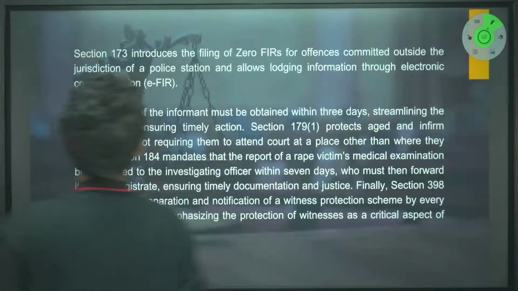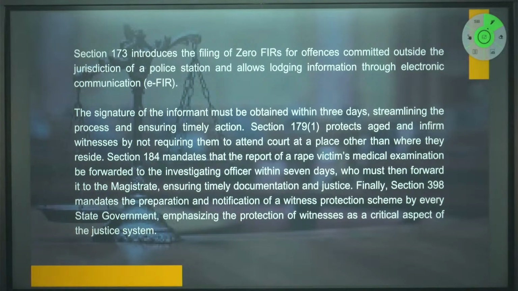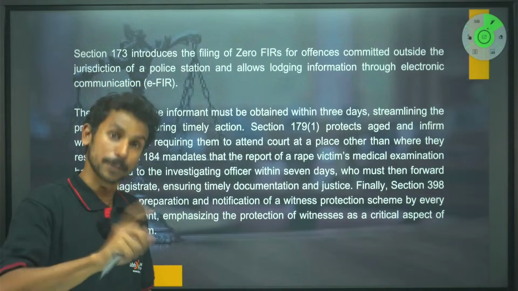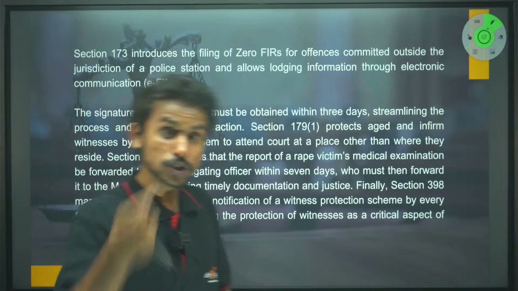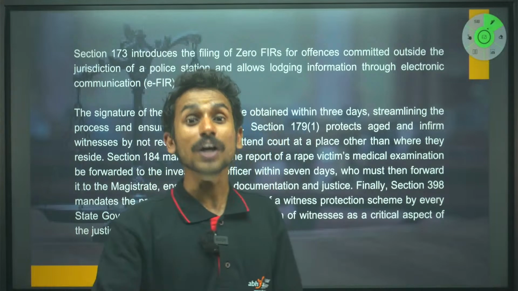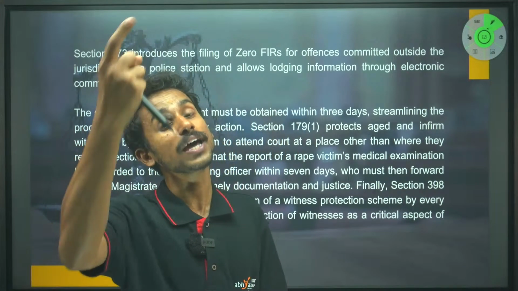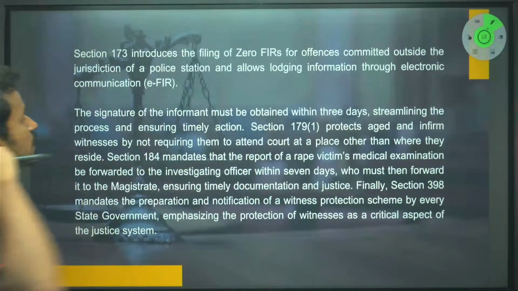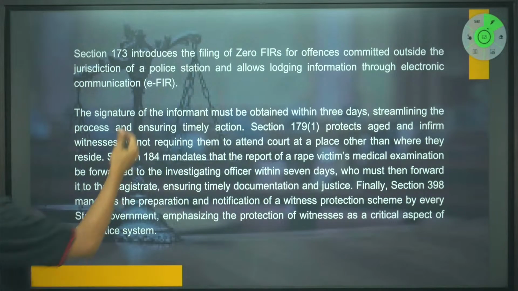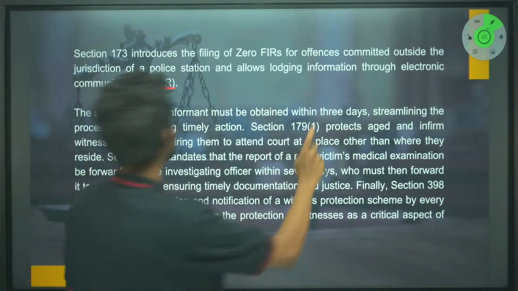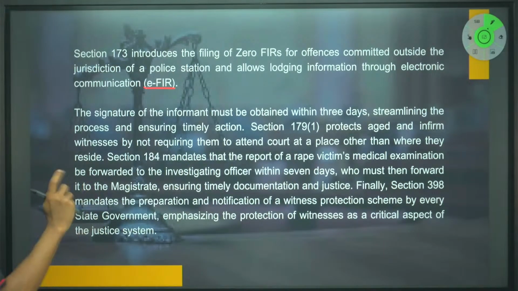Now, section 173 introduces the filing of zero FIR. We have learned about zero FIR. If you go to a police station which is not competent, or doesn't have the jurisdiction to file an FIR, the police officer shall record a zero FIR and transfer it to a police station which has jurisdiction over that particular case. The same thing has been reflected here under 173, and it also talks about e-FIR. Now, the signature of the informant must be obtained within 3 days, streamlining the process and ensuring timely action.